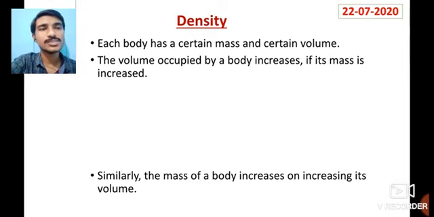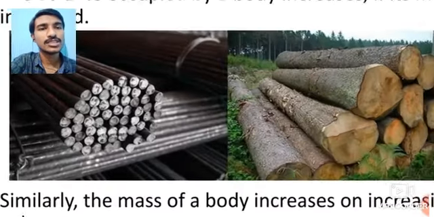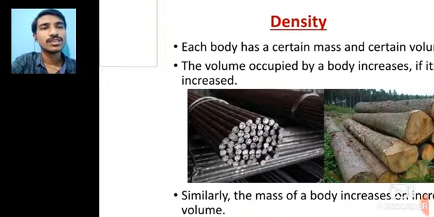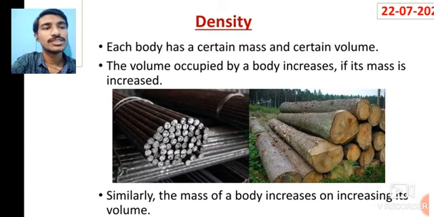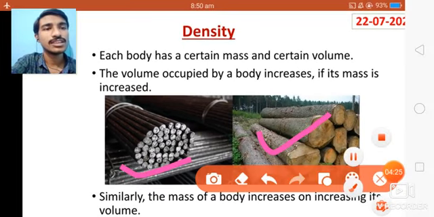To understand this better, let us take an example of an iron rod and a wooden piece. Here you can see the wooden piece is taken here and the rod is taken here.